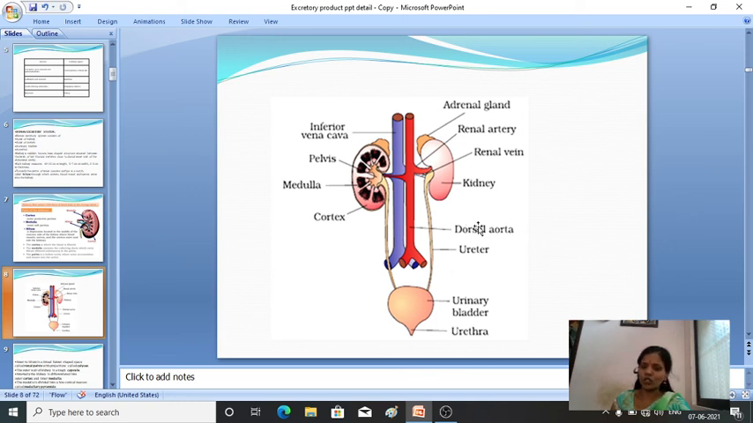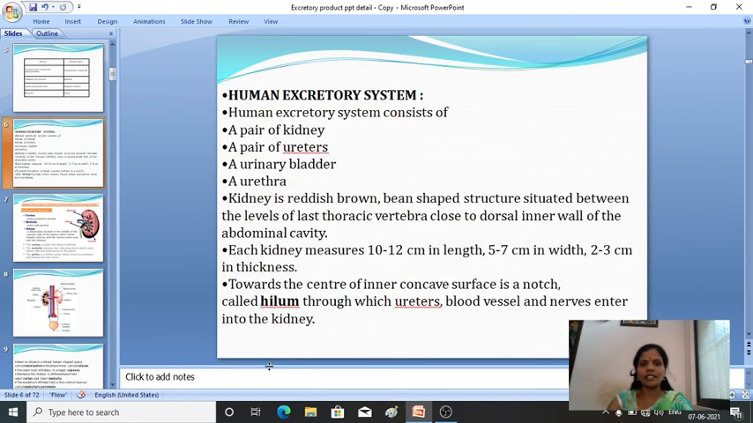So this is the structure of the human kidney. You can see that in our body we have 2 kidneys. Then the ureter is a pipe-like structure, here this is the urinary bladder, and the opening is called the urethra. The remaining parts will come later. So again, the four parts: pair of kidneys, ureters, urinary bladder, and the urethra.